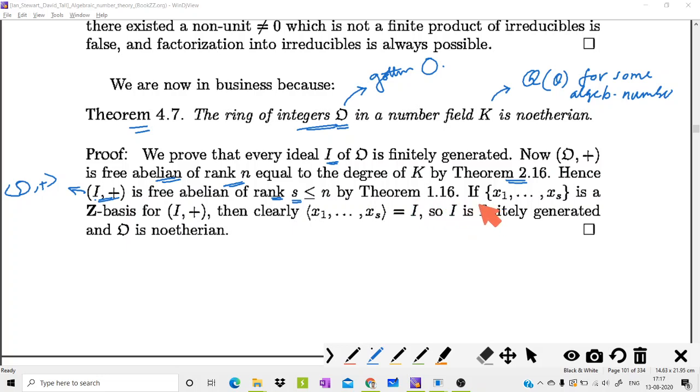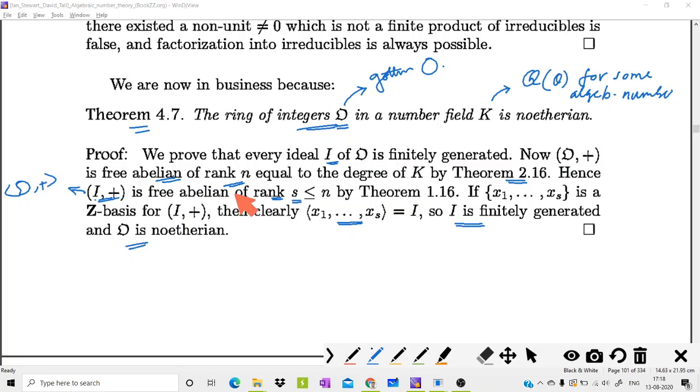Therefore, we can construct a Z basis for I consisting of x1, x2, etc., xs, with s less than or equal to n. So this is a finite collection of elements x1, x2, etc., xs belonging to I, such that the ideal generated by x1, x2, xs is nothing but capital I. This shows that I is finitely generated. Therefore, every ideal is finitely generated. Hence, this O is Noetherian.